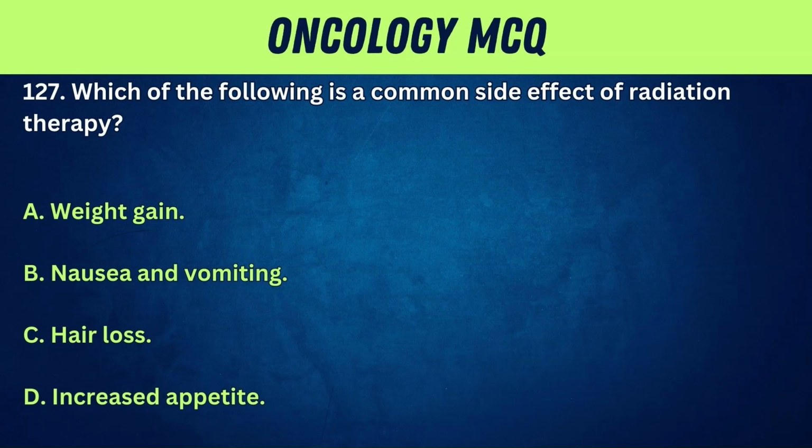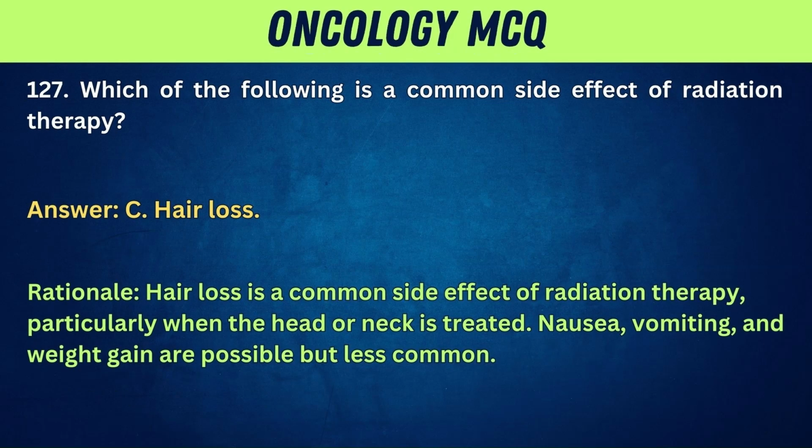127. Which of the following is a common side effect of radiation therapy? A. Weight gain. B. Nausea and vomiting. C. Hair loss. D. Increased appetite. Answer: C. Hair loss. Rationale: hair loss is a common side effect of radiation therapy, particularly when the head or neck is treated. Nausea, vomiting, and weight gain are possible but less common.